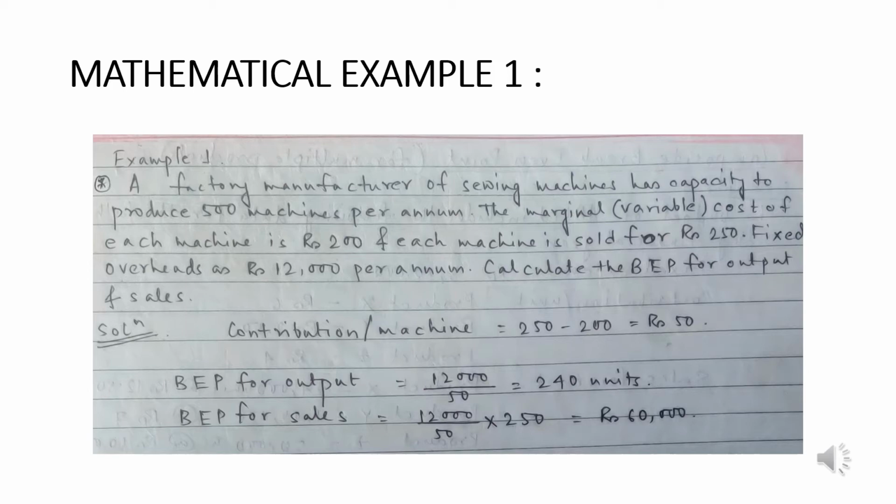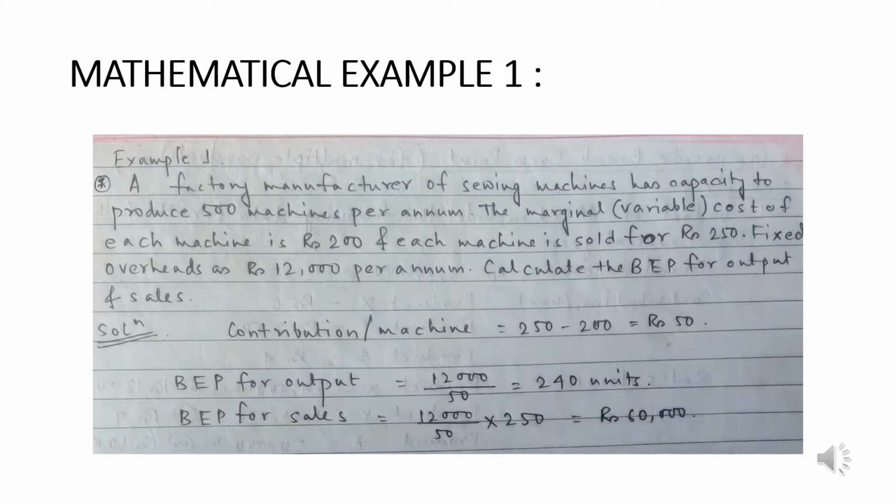Now, what do we mean by contribution? Contribution is practically sales, or total sales, minus total variable cost. Now if we divide it, per unit variable cost is given, and the selling price per unit is also given.